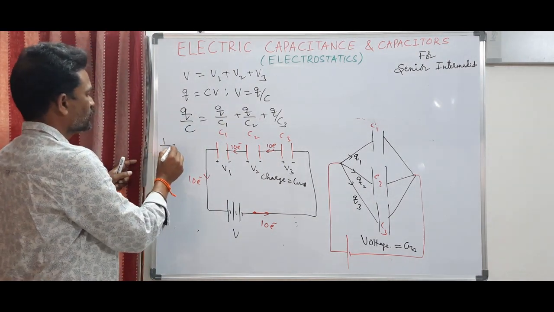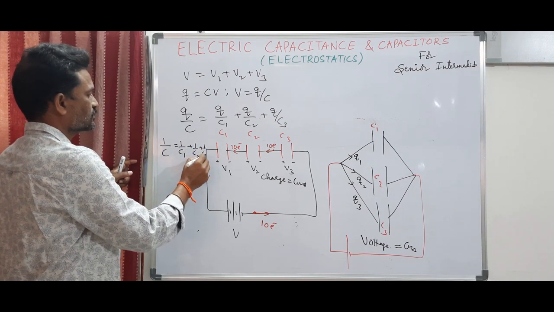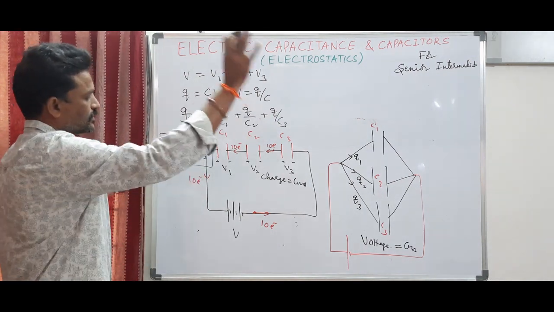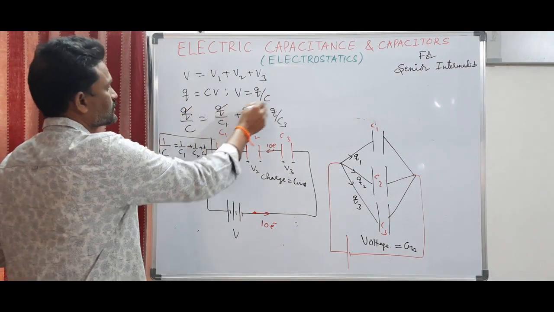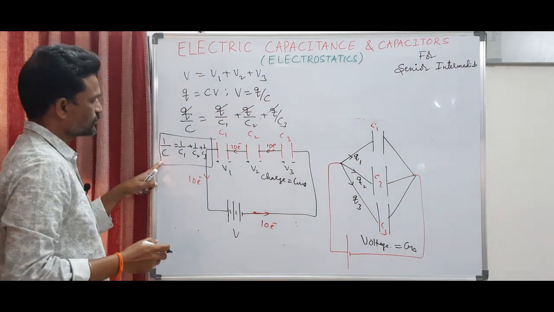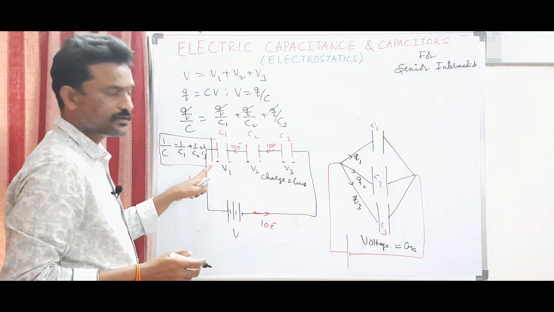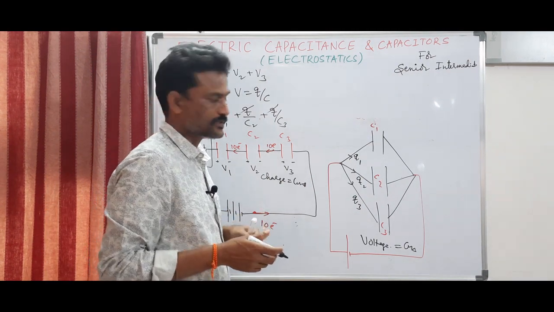You will end up with 1 by C is equal to 1 by C1 plus 1 by C2 plus 1 by C3. If you have n number of capacitors, then you have to write up to 1 by Cn, because your Q gets cancelled. So this is the expression for resultant capacitance in the case of a series combination of two or many capacitors.